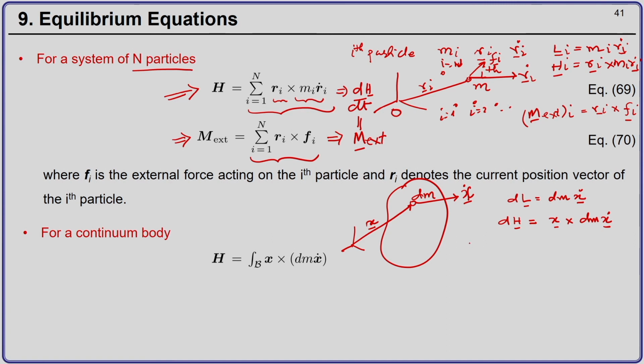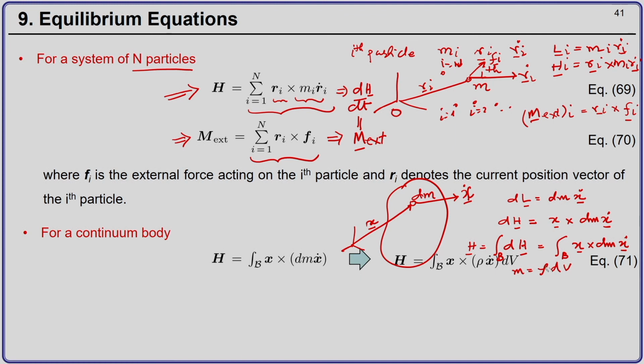So, the total angular momentum will be equal to the sum of the angular momentum of all such masses integrated over the volume of the body, and that will be the integral of x cross dm x dot. Now, remember dm will be rho times dv, where rho is the current density.